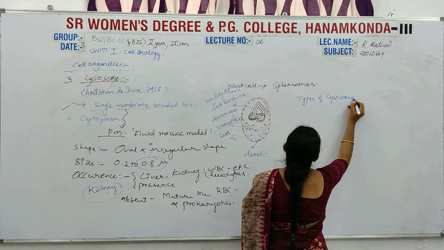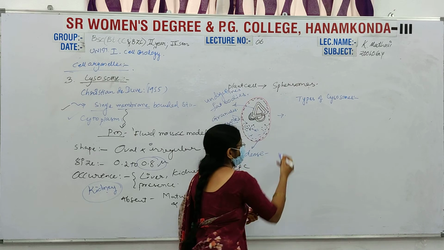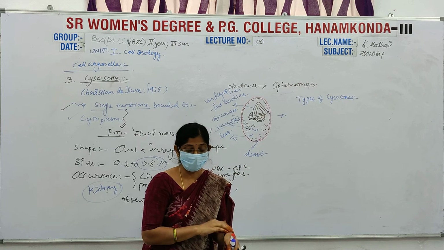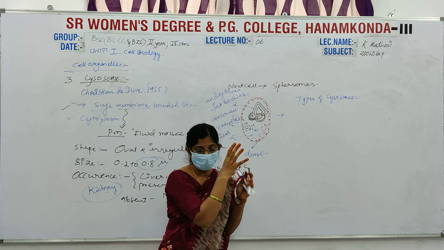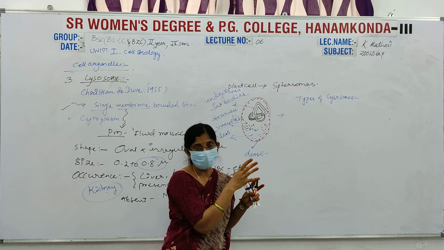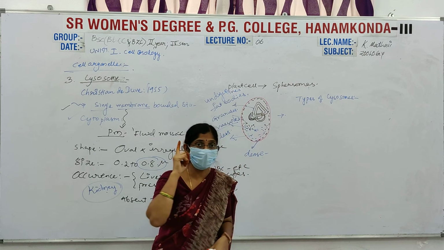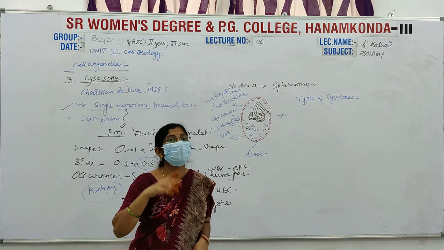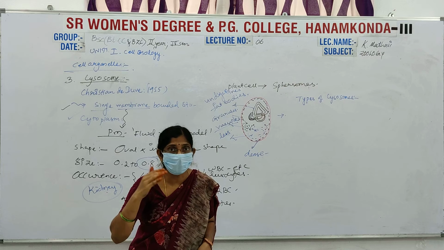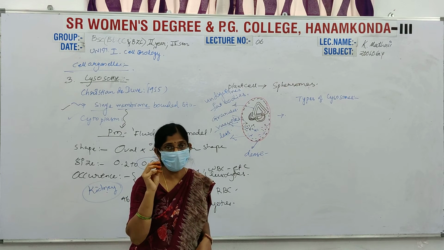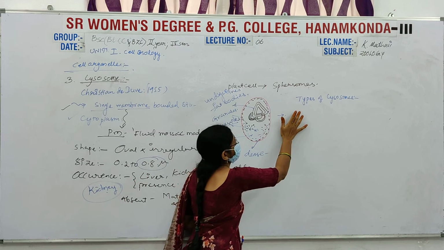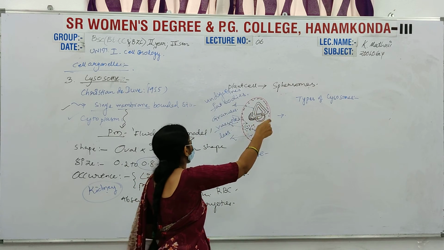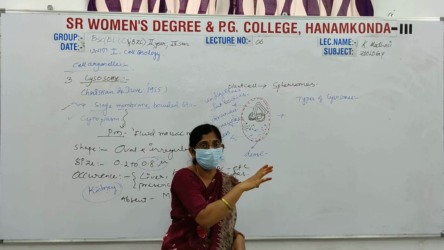Types of lysosomes. In this, the first one, a simple diagrammatic representation: the primary lysosomes.